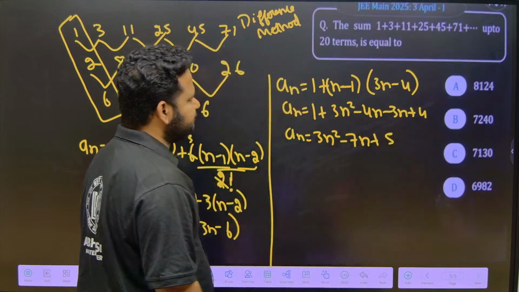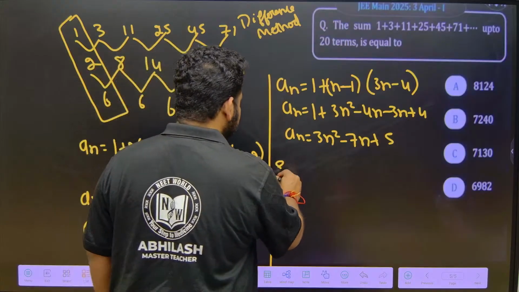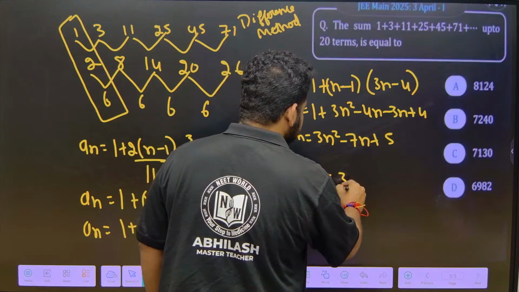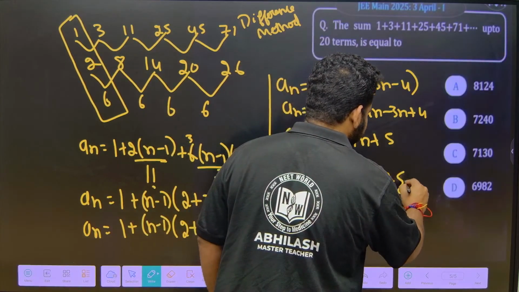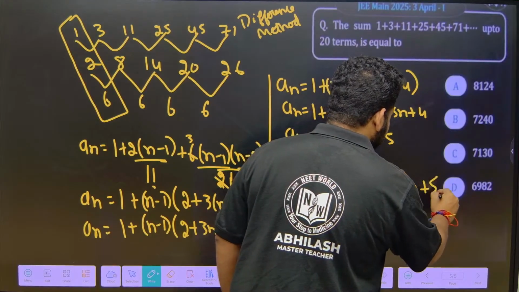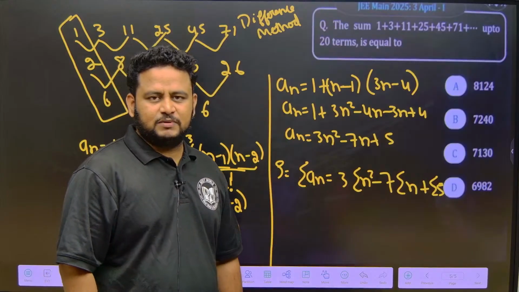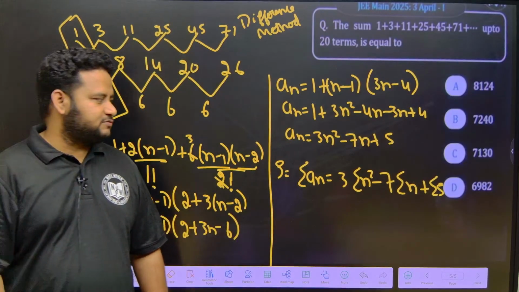So we have to find the sum. Sum means summation of an. Summation of an is 3 times summation of n square minus 7 times summation of n plus summation of 5. Summation of n square is nothing but n into n plus 1 into 2n plus 1 divided by 6.